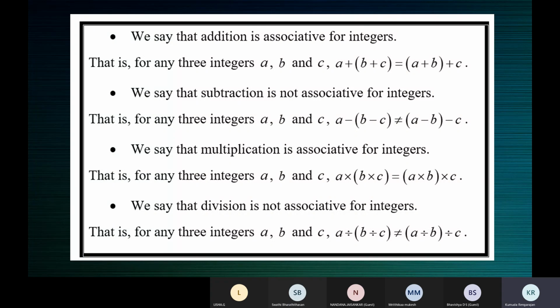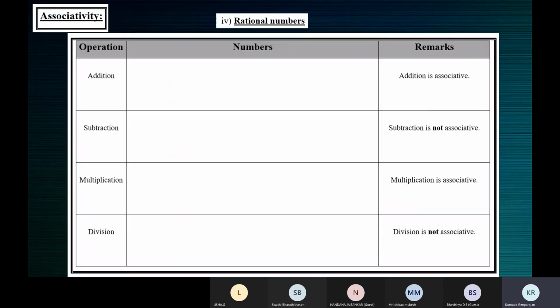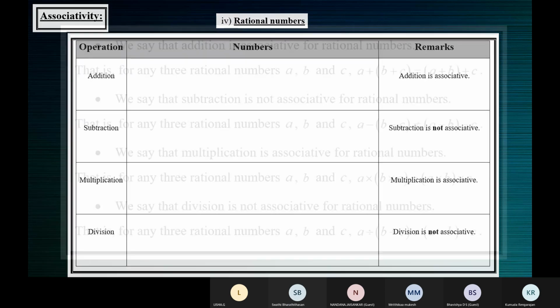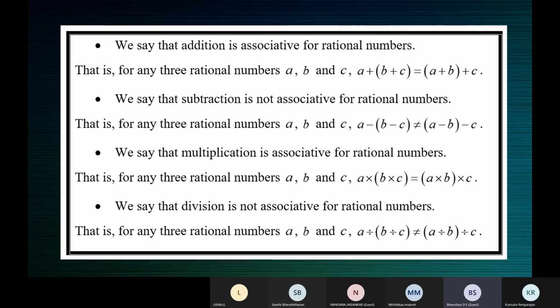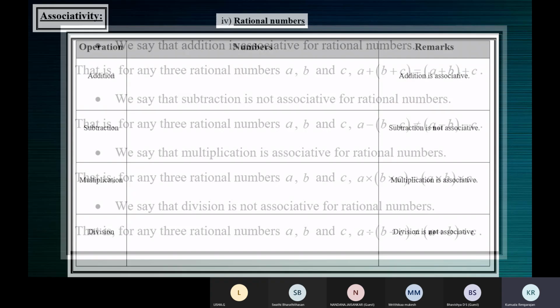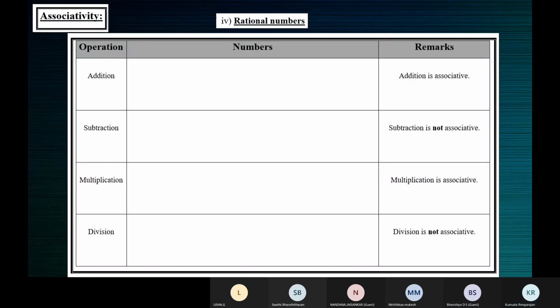Done, children. Next one. Associativity on rational numbers. Yes, ma'am. And description. One minute. Previous slide. Ma'am, one minute, ma'am.